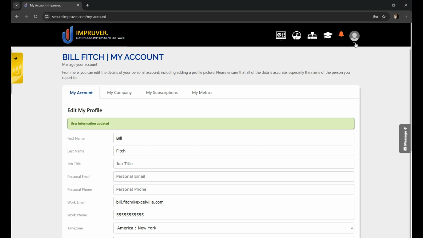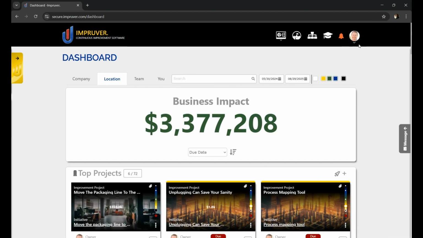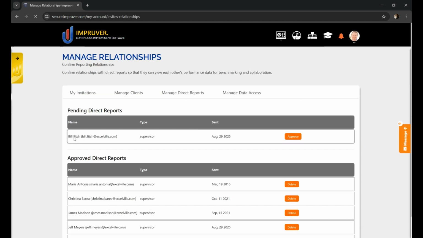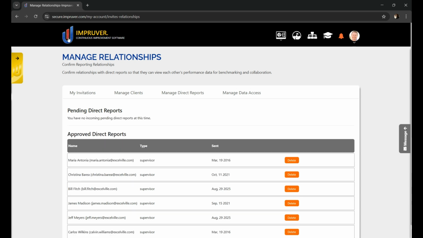Now let's go back into Mike Harrison's account. So now we're back in Mike's account. Let's go into Manage Relationships. As you can see, there's an orange dot there indicating an action needed. Let's go into Manage Direct Reports. And you can see that Bill has requested you as their supervisor. You just click Approve. And from there, you're all set.